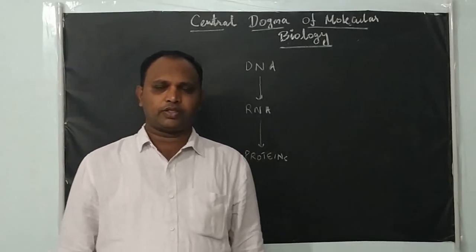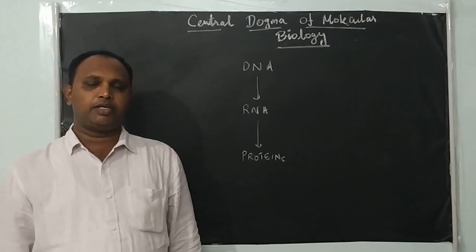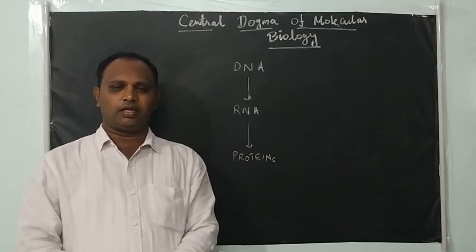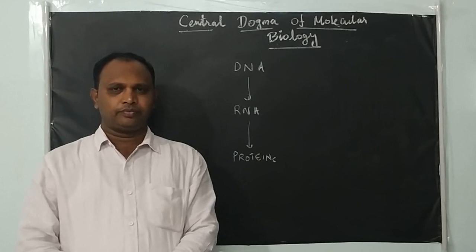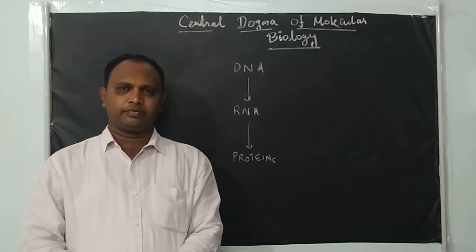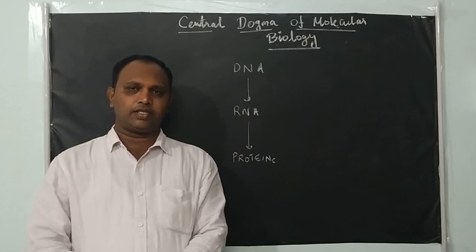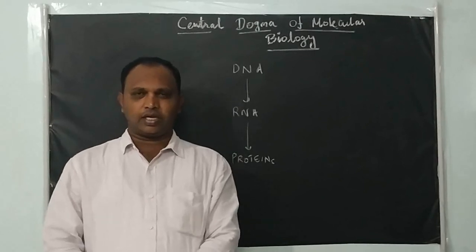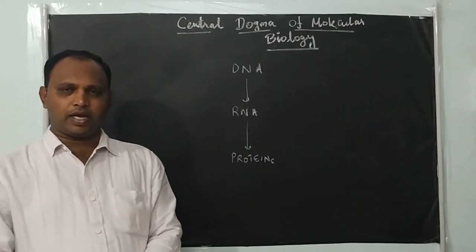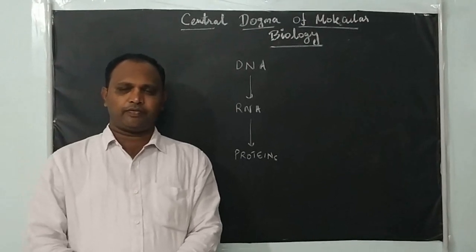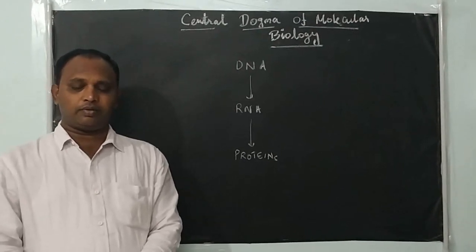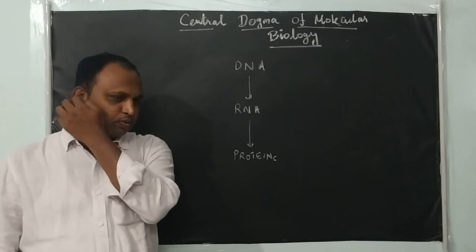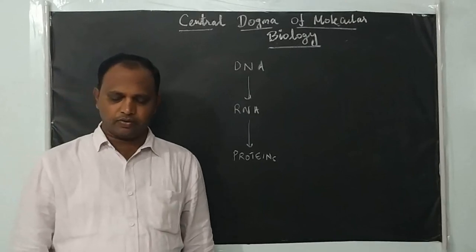In the last video we started the new chapter, molecular basis of inheritance, right? In that we discussed the structure of nucleotide, the primary structure of DNA, and the secondary structure of DNA, that is the DNA double helix proposed by James Watson and Francis Crick. And we also discussed the types of DNA, and the very famous type, the B type of DNA proposed by James Watson and Francis Crick. That model only we are using, right?